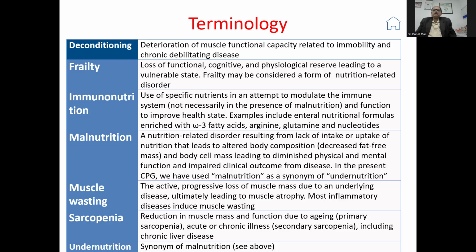Malnutrition refers to a nutritional disorder which results from a lack of intake or uptake of nutrition that leads to altered body composition and body cell mass, leading to diminished physical and mental function and impaired clinical outcome. In the present CPG, we have used malnutrition as a synonym for undernutrition. Muscle wasting is the active progressive loss of muscle mass due to underlying disease, ultimately leading to muscle atrophy. Most inflammatory diseases induce muscle wasting. Sarcopenia refers to a reduction of muscle mass and function due to aging, or it may be acute, due to acute or chronic illnesses, including CLD. Undernutrition is a synonym for malnutrition, as described above.